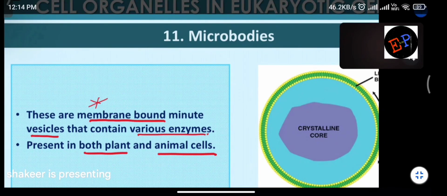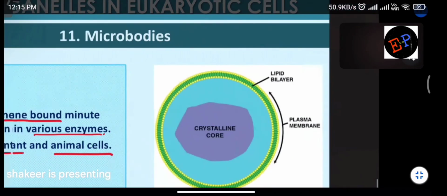Clear? So these are membrane bound minute vesicles which contain various enzymes. Enzymes are present inside these microbodies. And you can find them in plant bodies also, you can find them in animal bodies also. In prokaryotes, we have studied inclusion bodies. In eukaryotes, we can call them microbodies. That is the difference.